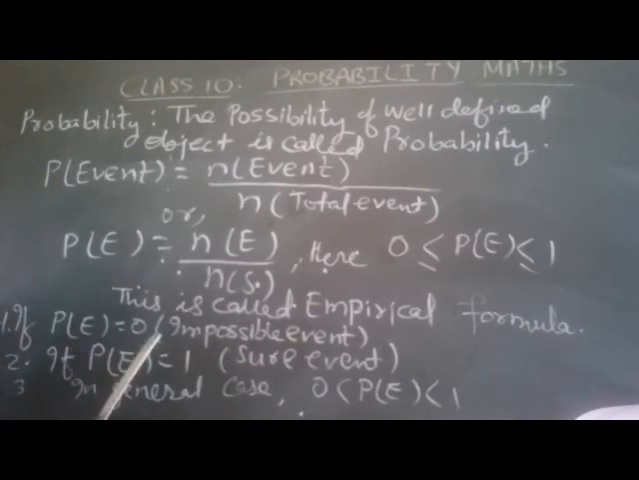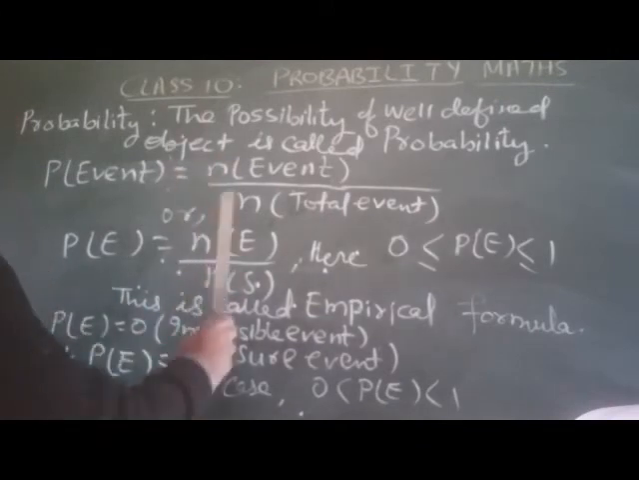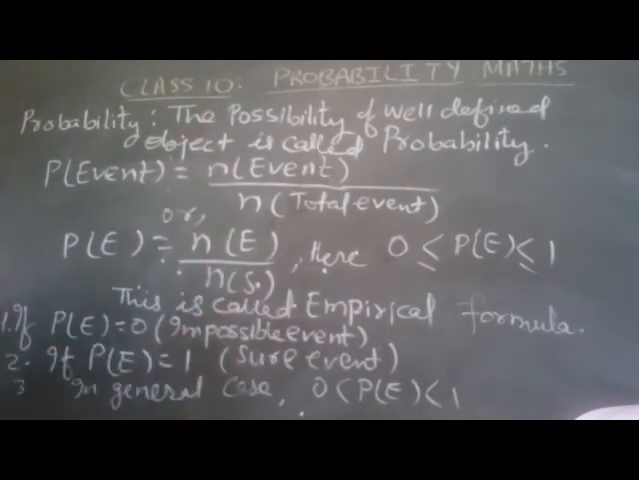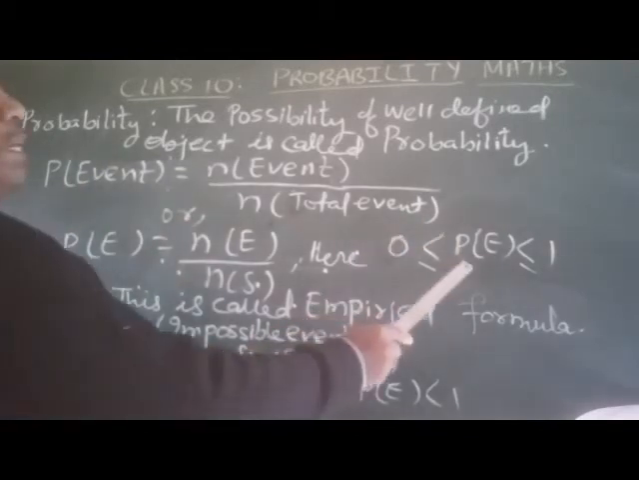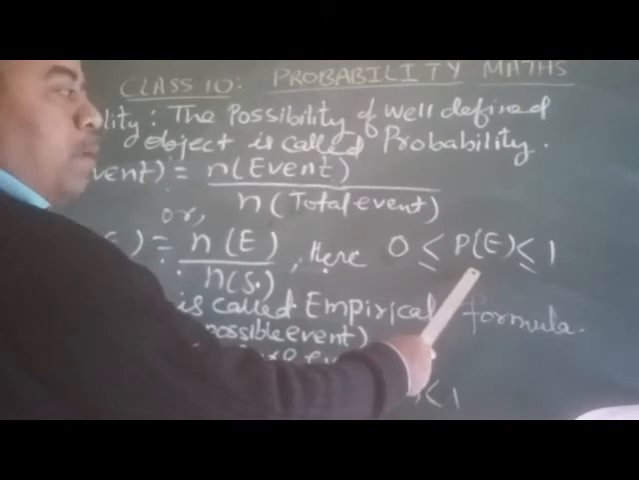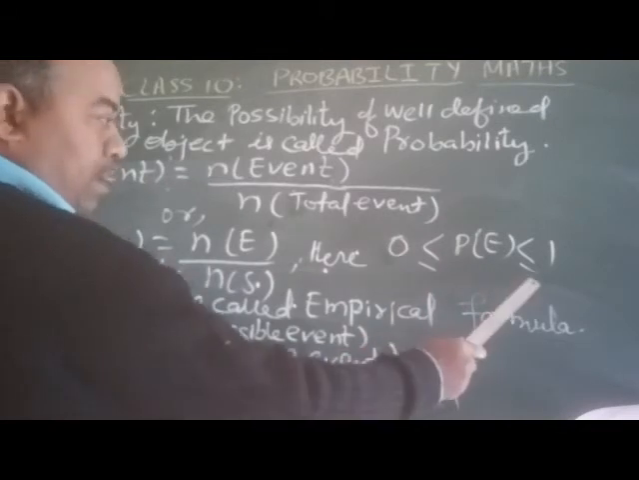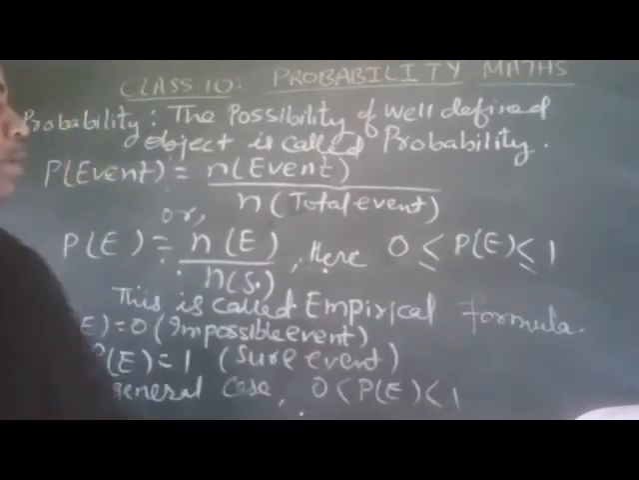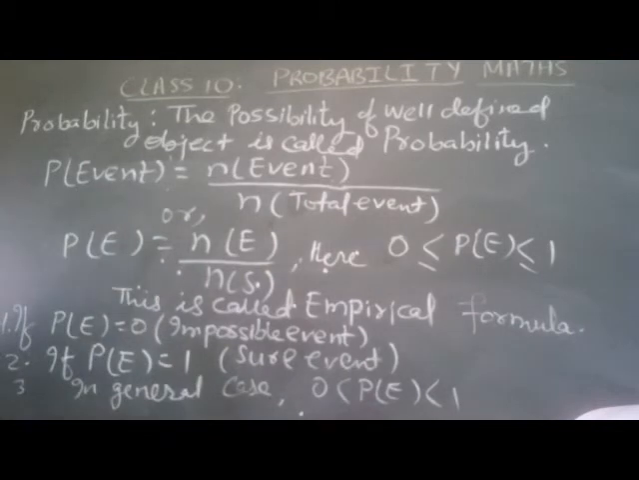Probability of any event is equal to the number of favourable events by the number of total events. Okay? So we can say in symbolic form P of E equals N of E by N of S. S means total sample space. So E is for event, P for probability. Here probability of any event should lie between 0 and 1. It may be equal to 0, it may be equal to 1. So this formula is known as empirical probability.